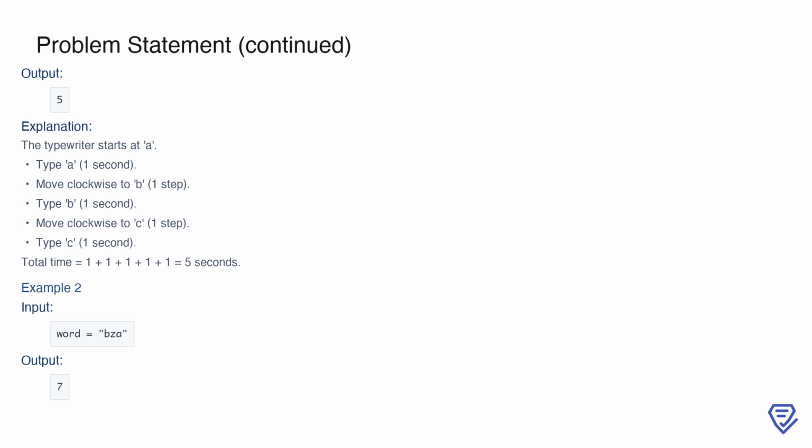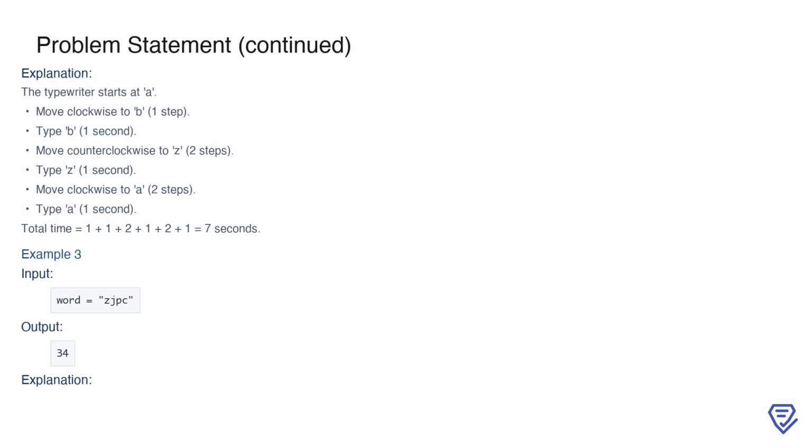The typewriter always starts at A. First, you type A, which takes 1 second. Then, you move clockwise to B, which is 1 step away, and that takes another second. After that, you type B, which is another second. Next, you move clockwise to C, again only 1 step, adding another second. Finally, you type C, taking 1 more second. Adding up all these times, the total comes to 5 seconds.